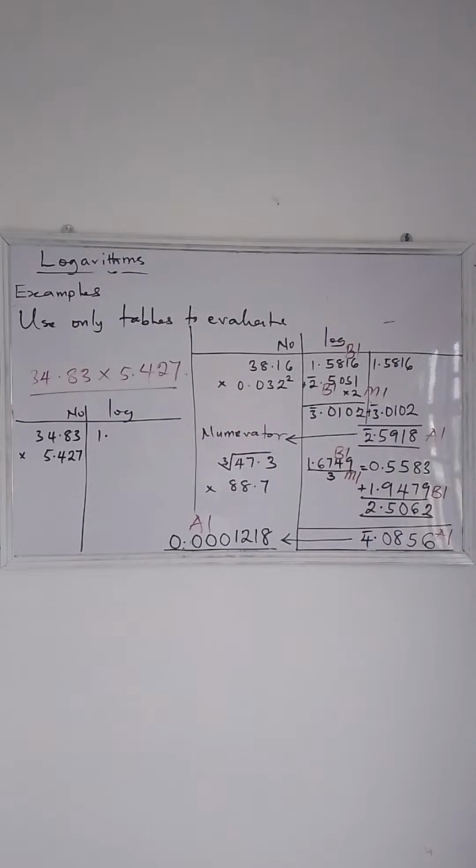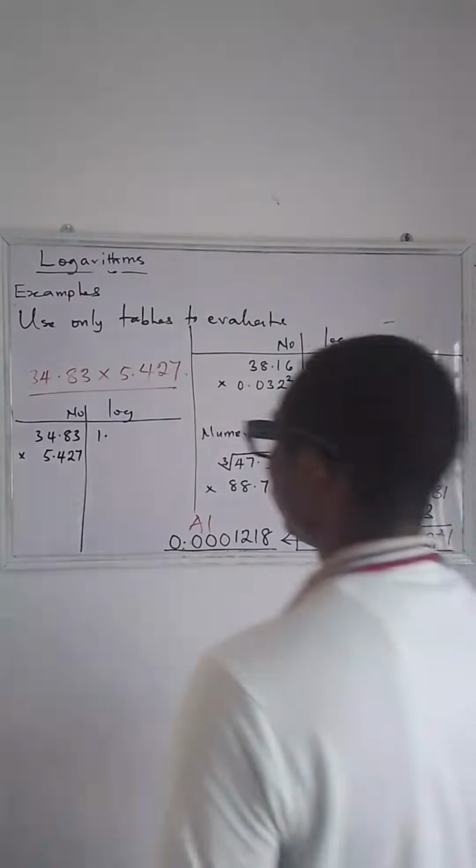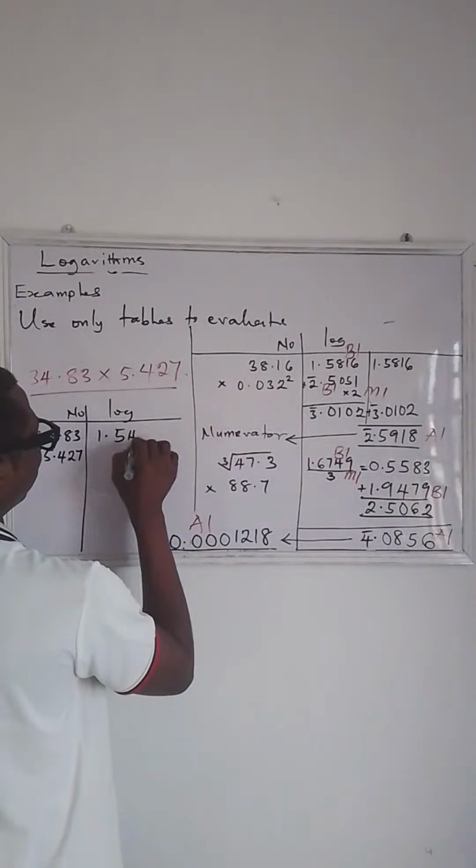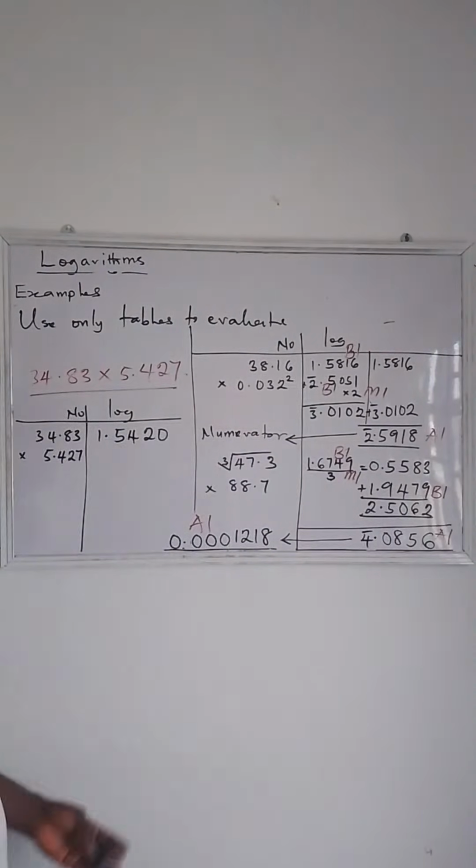Okay, I'm waiting for your answer. What do you have for that? Check 34 under 8, difference 3. So what do you have? Okay, if you check correctly, you'll be having 5420. That's good. 5420. Okay, that is what we have.